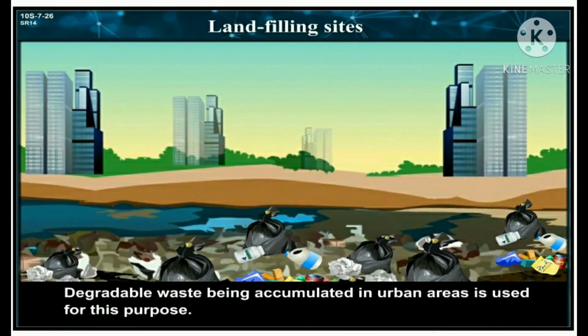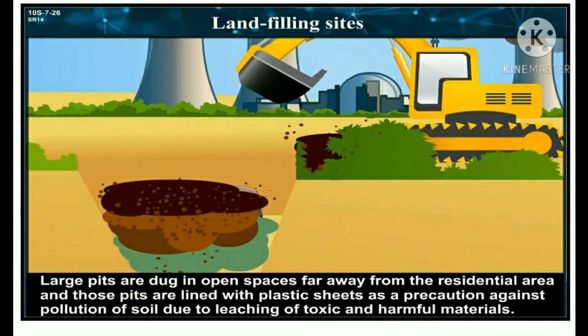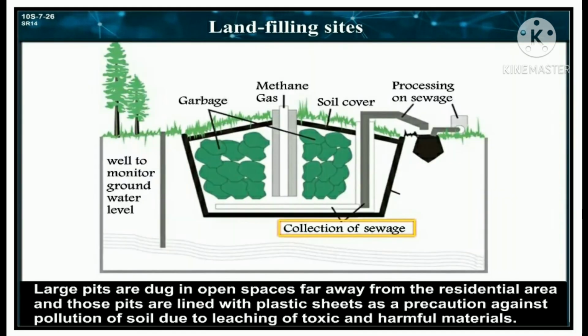Next is landfilling sites. Degradable waste being accumulated in urban areas is used for landfilling purposes. Large pits are dug in open spaces far away from the residential areas, and those pits are lined with plastic sheets as a precaution against pollution of soil due to leaching of toxic and harmful material.